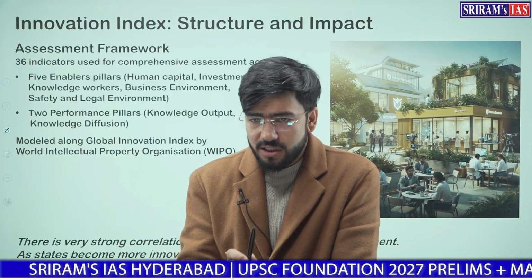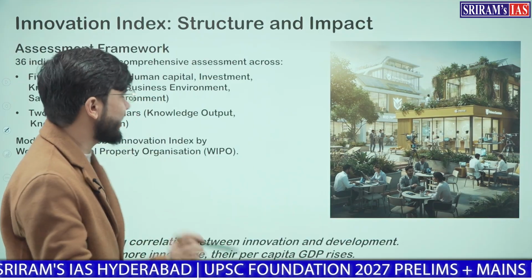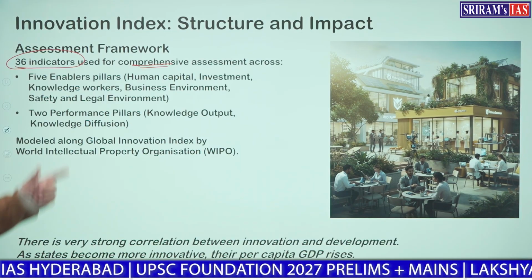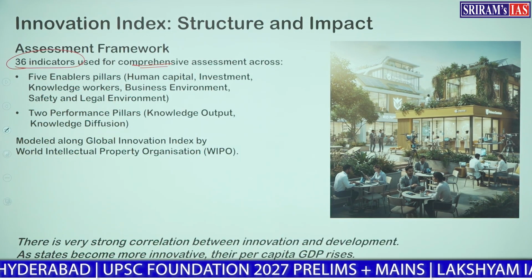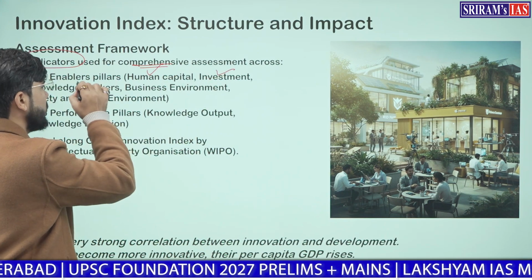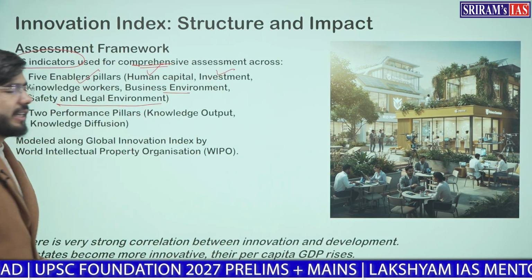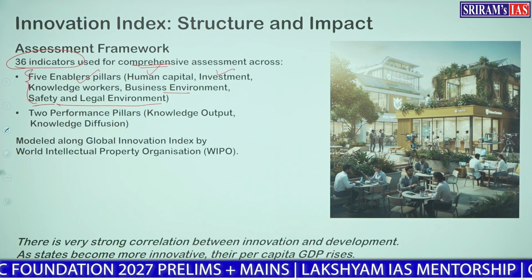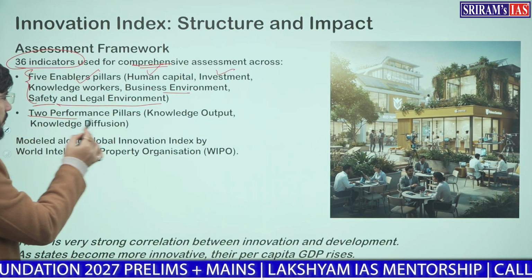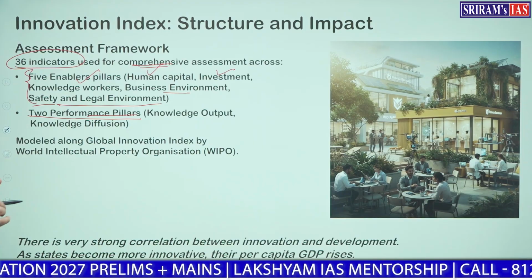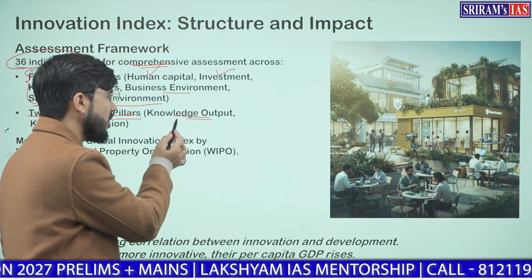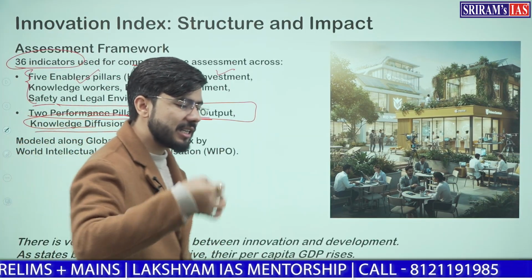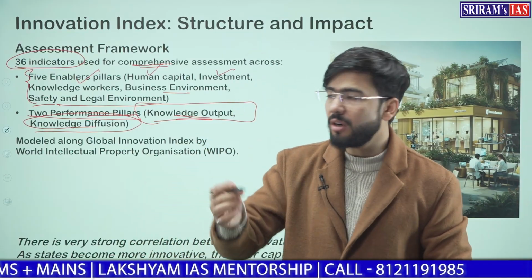The Innovation Index's structure comprises 36 indicators which are used for comprehensive assessment. What are these indicators? There are five enabling pillars: human capital, investment, knowledge workforce, business environment, and safety and legal environment. These are the main five pillars required to have innovation in a state. Then there are two performance pillars. How can we see that innovation is actually performing? First is how much knowledge output there is, and second is knowledge diffusion: how fast you are diffusing or transferring this knowledge.